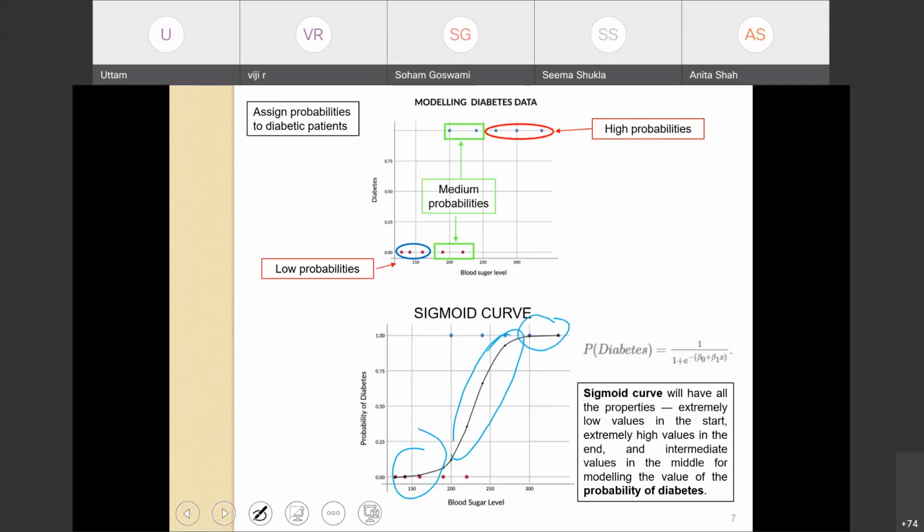Instead of having a straight line like this, we are now trying to use a sigmoid curve, and this curve seems to have the properties that we require for this kind of data distribution: extremely low values at the beginning, high values at the end, and intermediate values in the middle.